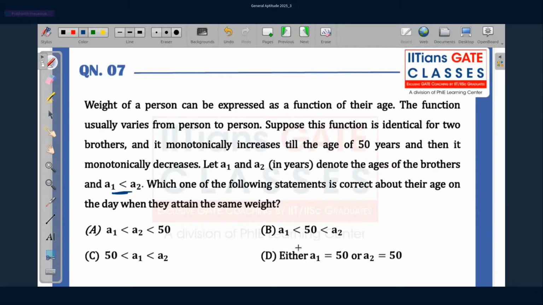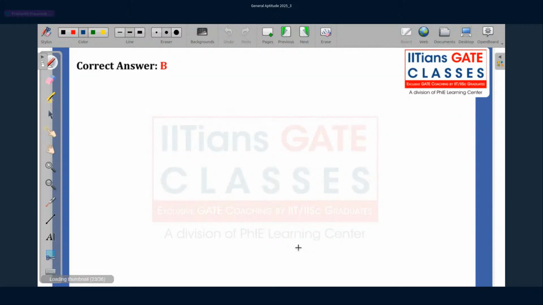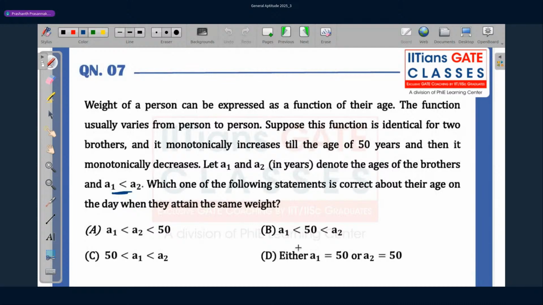Okay. Let me draw the curve once. For that, weight of a person can be expressed as a function of their age. So weight is a function of age.